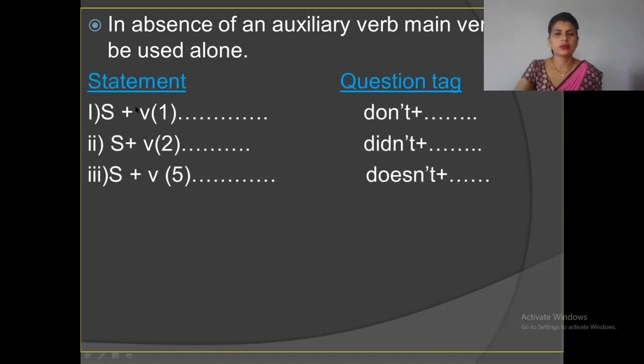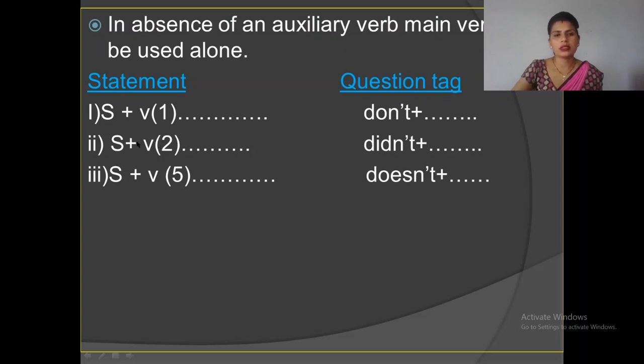Number 1. Subject plus verb 1. When this structure comes in the statement, we have to use "don't" in the question tag. Verb 1 means the base form of the verb like go, eat, play, dance, sing, etc. Look at the second one, subject plus verb 2.